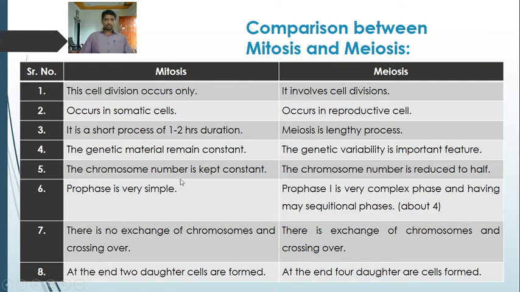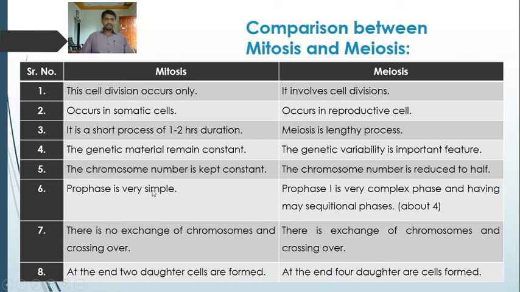After mitosis, the chromosome number is kept constant. Two daughter cells are formed as a result of mitosis from the parent cell, so the daughter cells have the same chromosome number as the parent cell. As a result of meiosis, the chromosome number is reduced to half. So 4 daughter cells are formed that possess half the number of chromosomes of the parent cell.